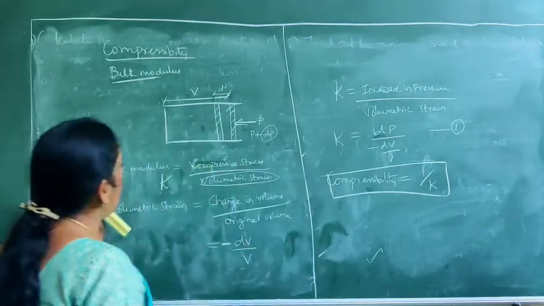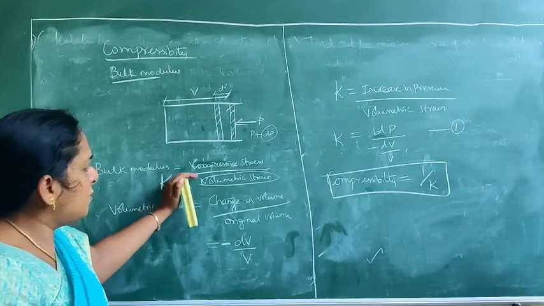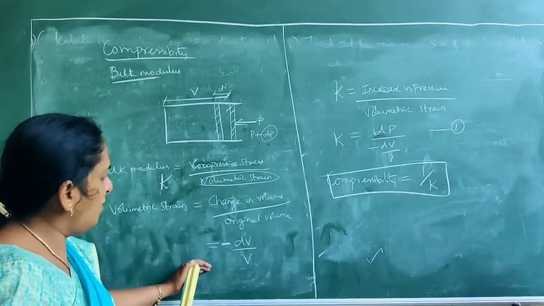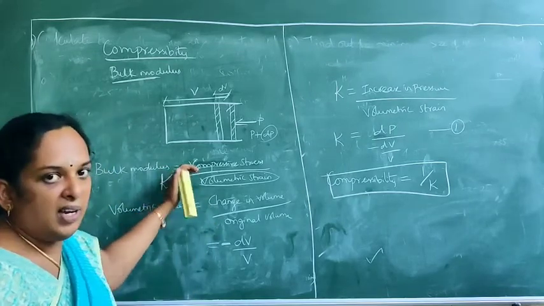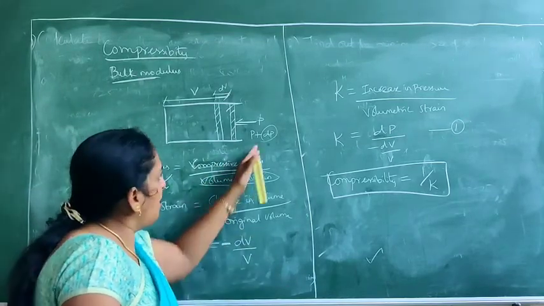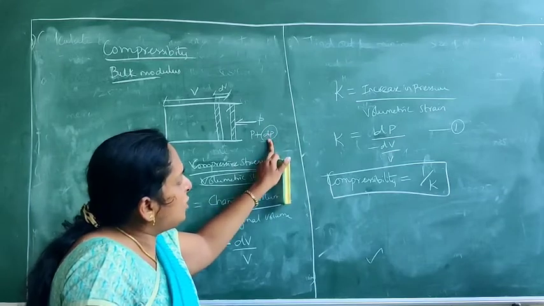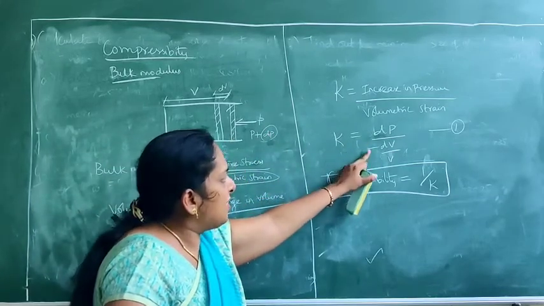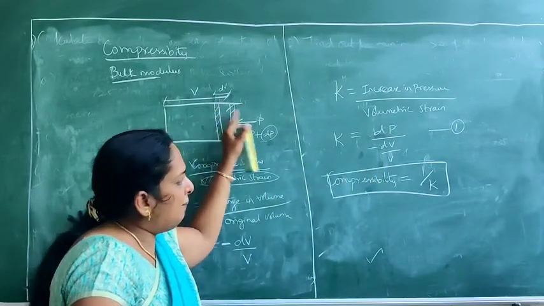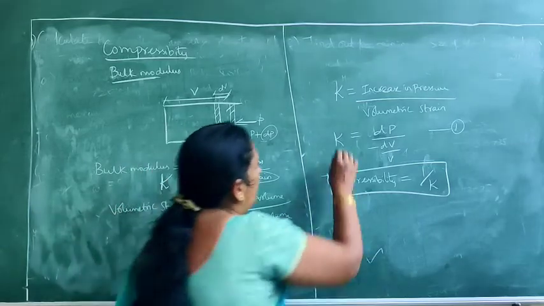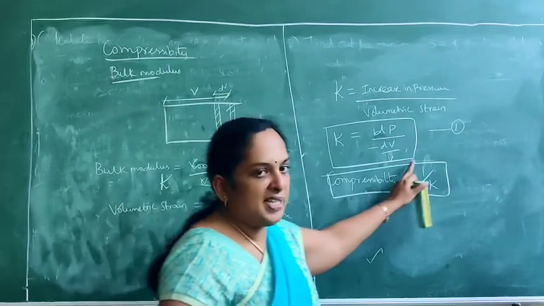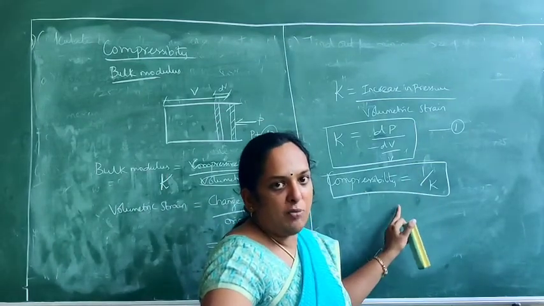Have you understood what bulk modulus is? Bulk modulus is compressive stress by volumetric strain. Volumetric strain is change in volume by original volume, so we have got it. Compressive stress we are giving in terms of pressure, the increase in pressure. Stress is always pressure or force. So here we are giving it in terms of pressure. The increase in pressure is dP, and the volumetric strain is minus dV by V. Why is it negative? Because the volume is getting reduced. So this is the formula for your bulk modulus. And compressibility is the reciprocal of the bulk modulus, so it is 1 by K.